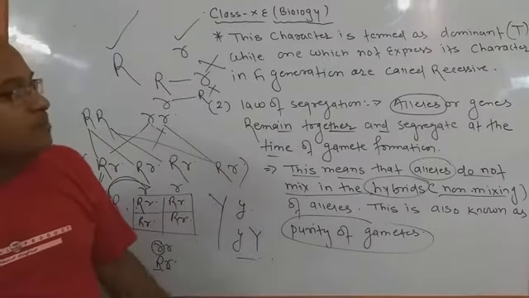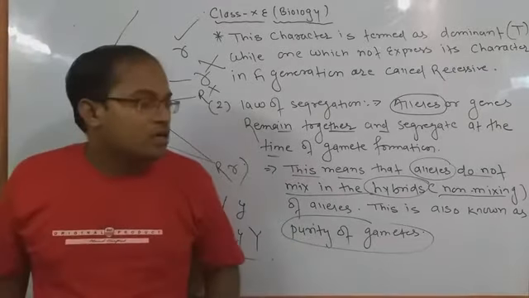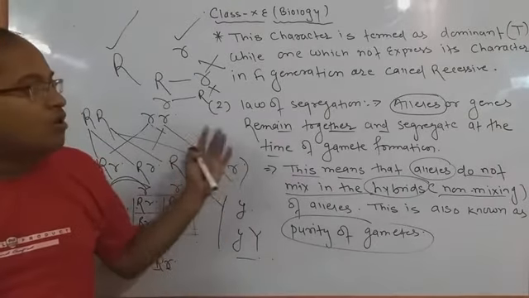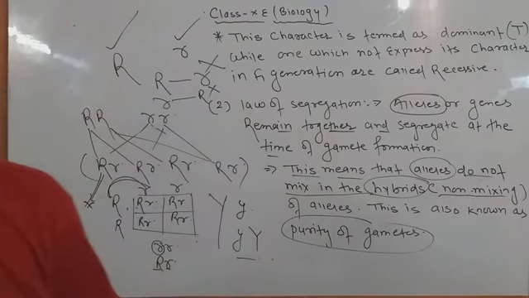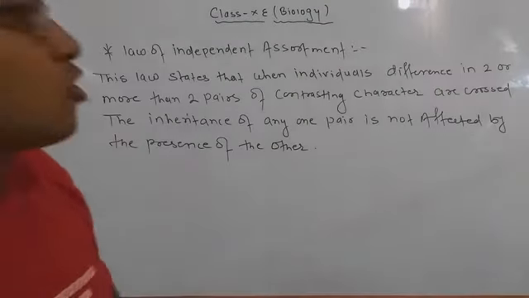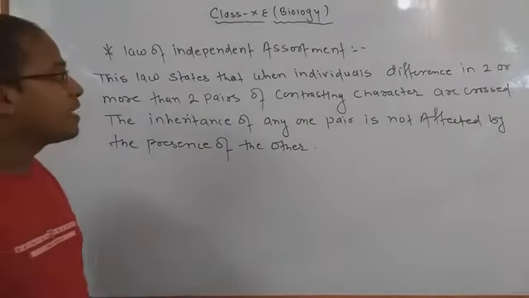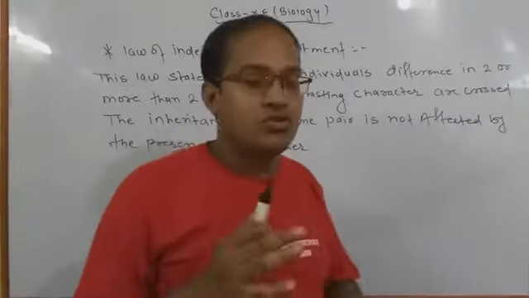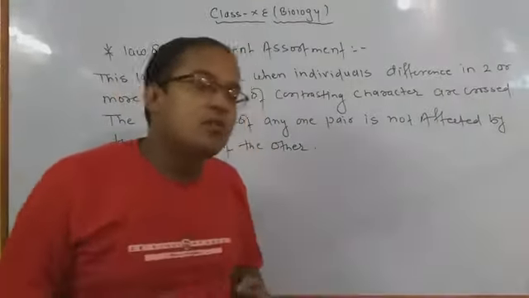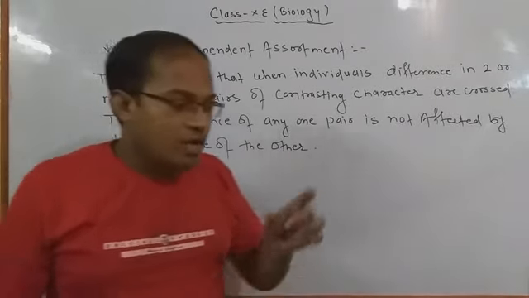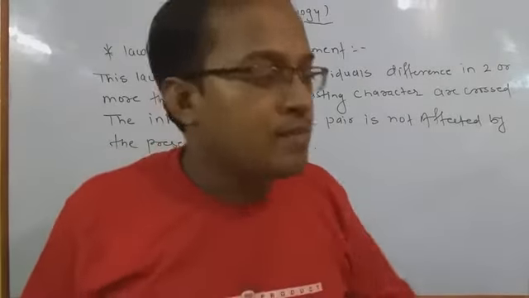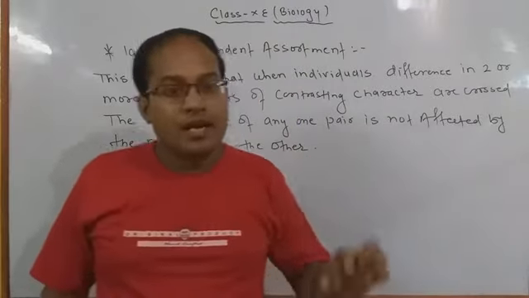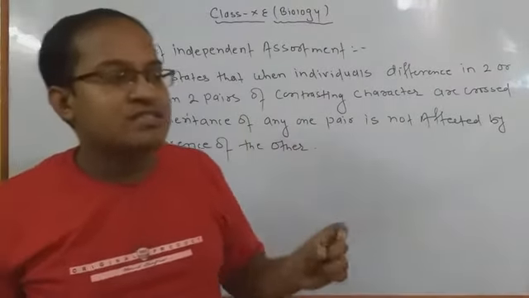but today we have to discuss some more about the defined functions of the law of independent assortment. Okay, so the last topic is the law of independent assortment. It means that when you cross between two or more different types of contrasting characters, they always express their own character by itself. It means that every character has its own expression to express itself, and that is called independent assortment.